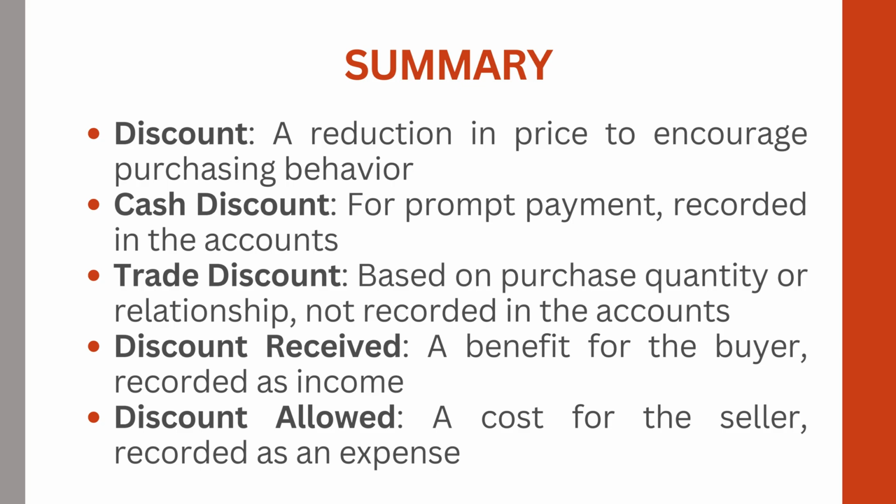So in short, discount is usually a reduction in the price to encourage purchasing behavior. Cash discount is for prompt payment and is recorded in the account books. Trade discount is usually based on the purchase quantity or relationship and is not recorded in the account books. Discount received is usually a benefit for the buyer, recorded as income, and discount allowed is a cost for the seller, recorded as an expense.